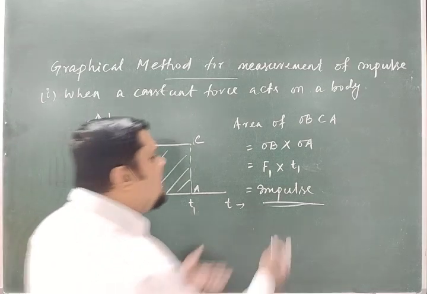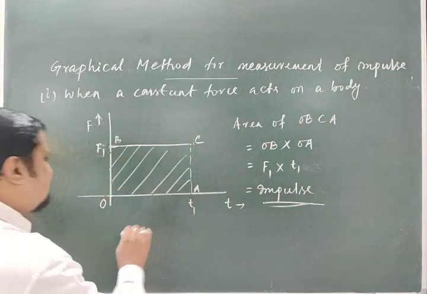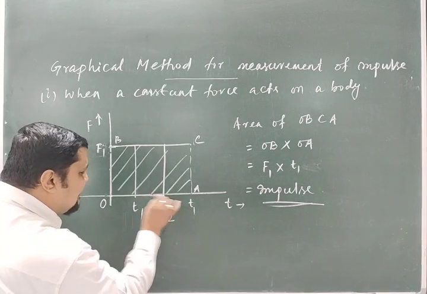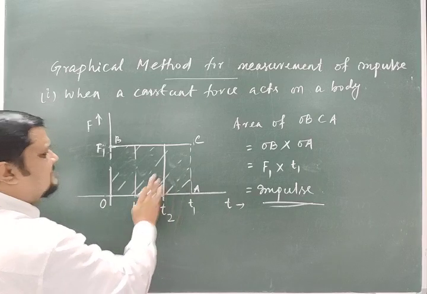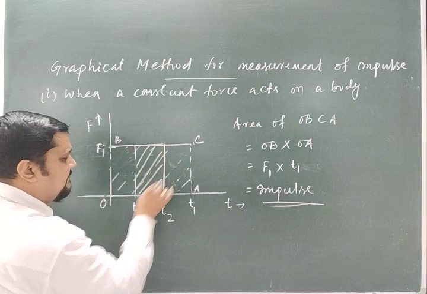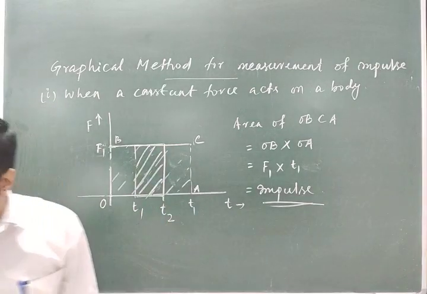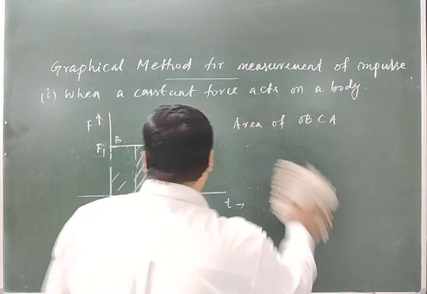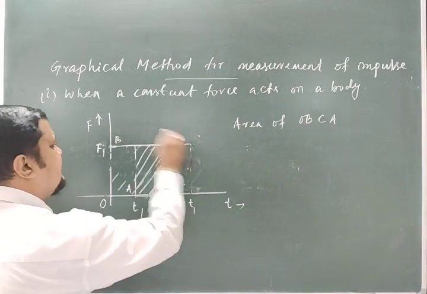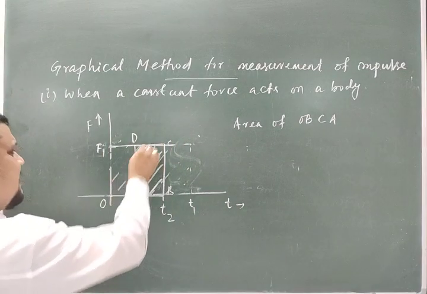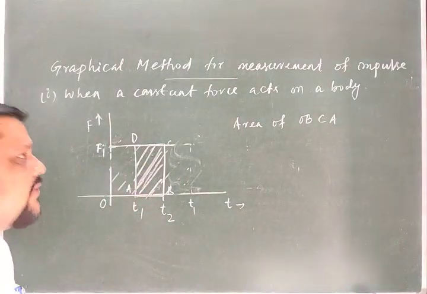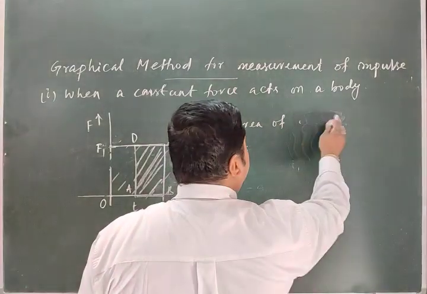Or you can say this is also delta T. Suppose in this case I consider this is T1 and this is T2. So between this time interval, what is the impulse acting on the body? The impulse is, this is the force and this is the time, T2 minus T1. So how will we find this? In this case, area of ABCD, the area of this portion, below the graph of force and time.